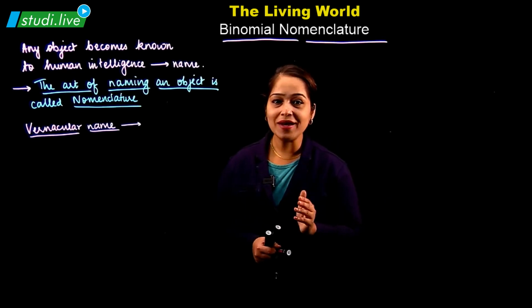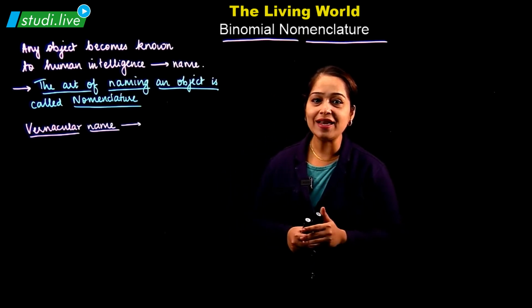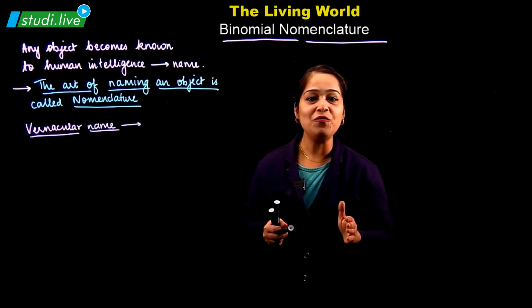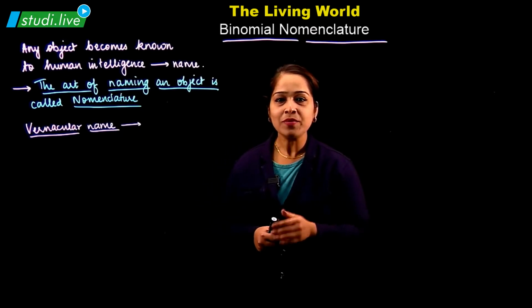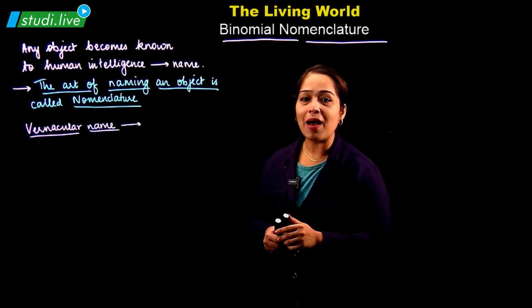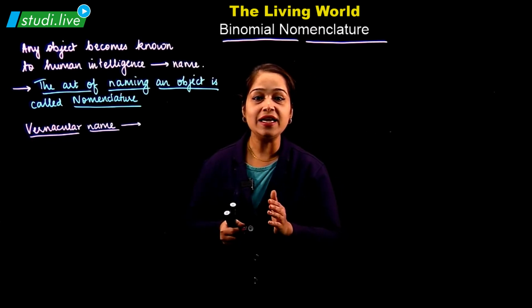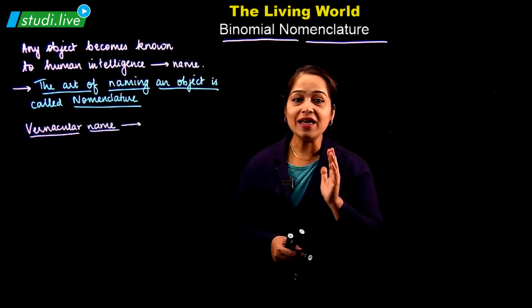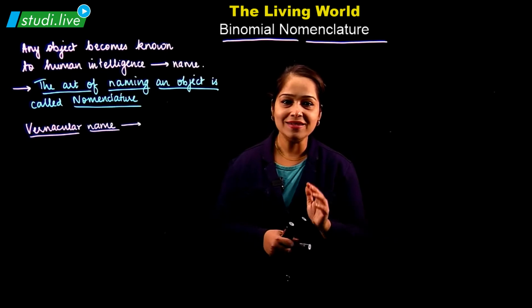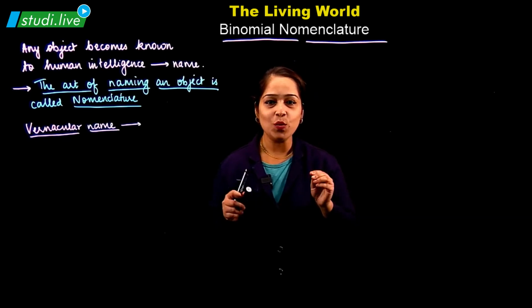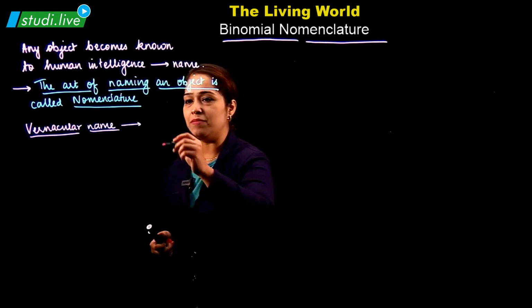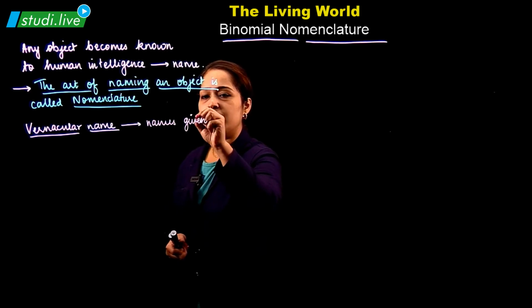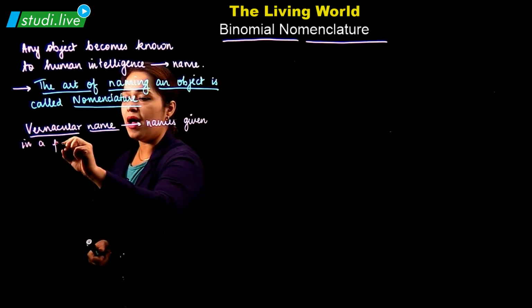So these vernacular names create great confusion because a single object is known by so many different names in different regions. A simple example: mango, which is Mangifera indica, in India itself is known by 50 different names. These names are given in a particular region by local people.